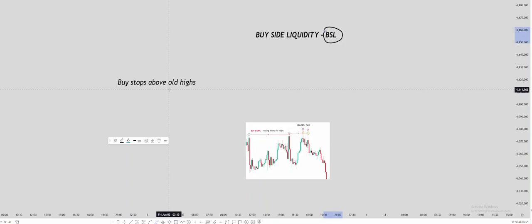When price reaches that resistance and goes above that resistance level, some of the breakout traders will try to buy above these highs, and the old sellers who have sold below the highs will protect their trade by buy stops above the old highs. Some of the traders use buy stops, some would use stop loss. Stop losses are basically buy stops. So these two orders, the willing buyers and the stops of previous sellers above the old highs, are basically the buy side liquidity.